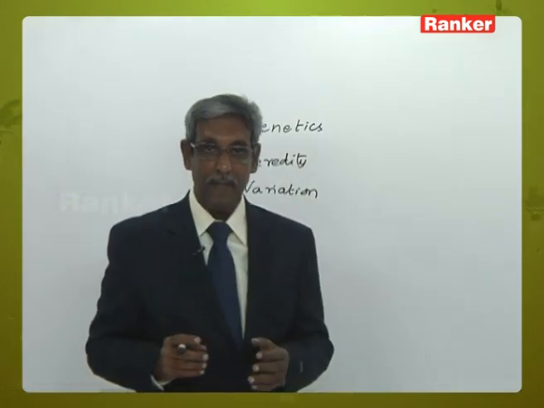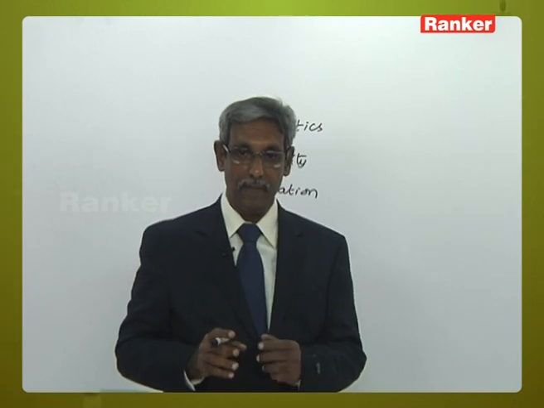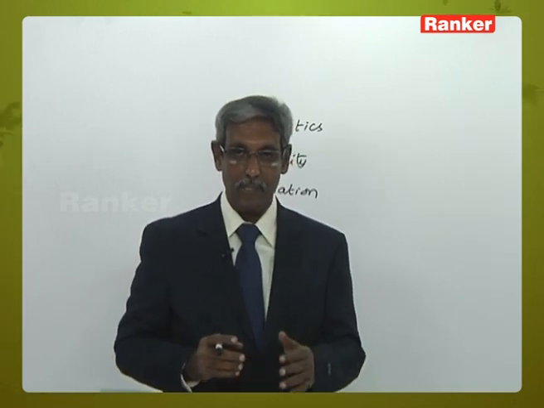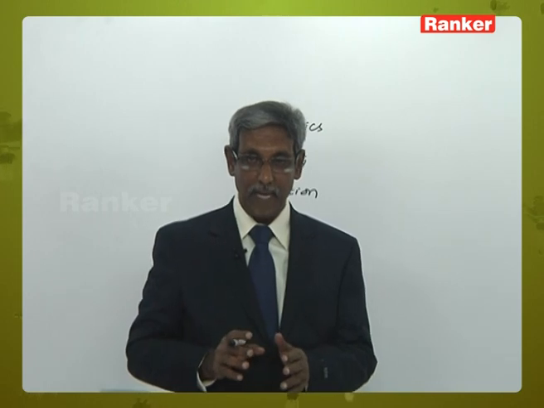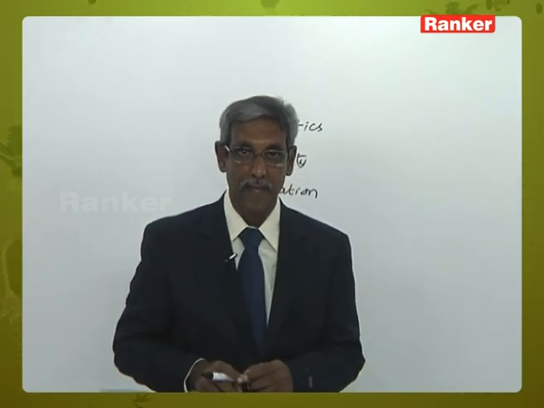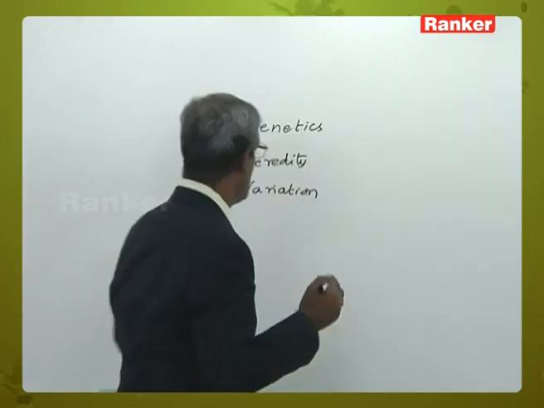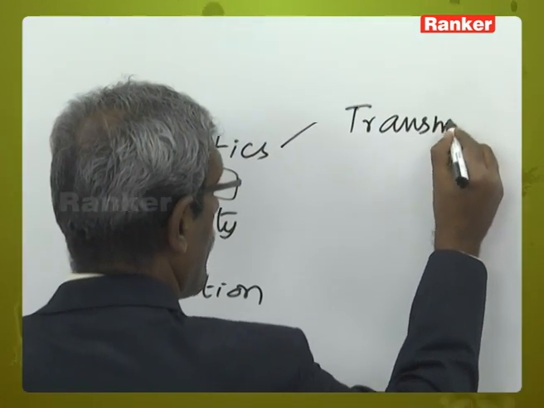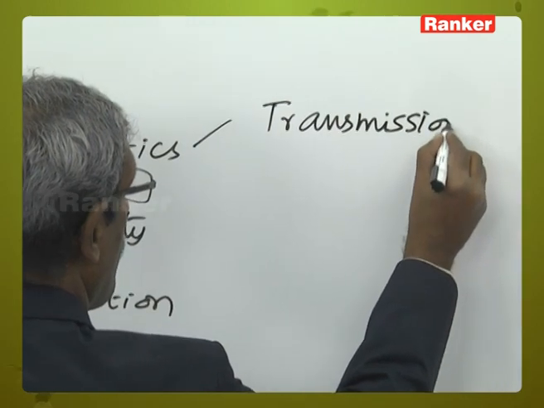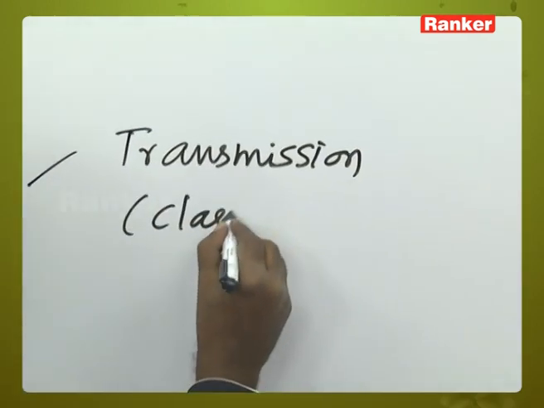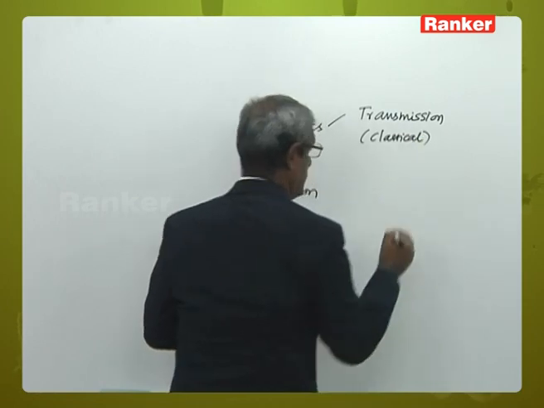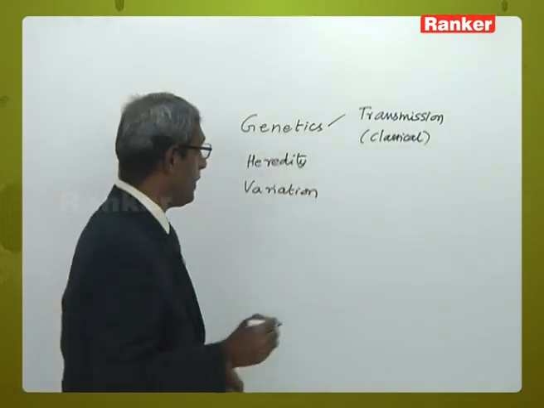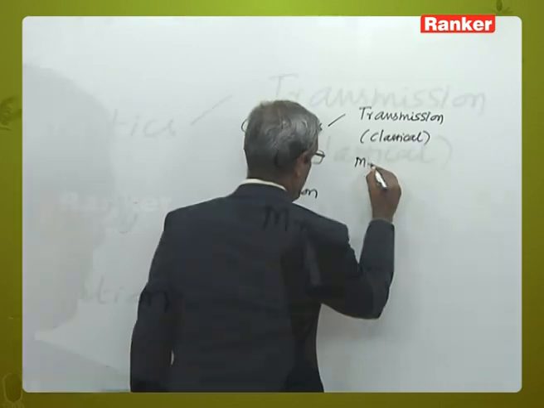Heredity primarily believes in the characters being transmitted from the parents to the offsprings following a scientific pattern of inheritance. And this pattern of inheritance is termed as classical genetics or transmission genetics. So classical genetics or transmission genetics is otherwise termed as Mendelian genetics.